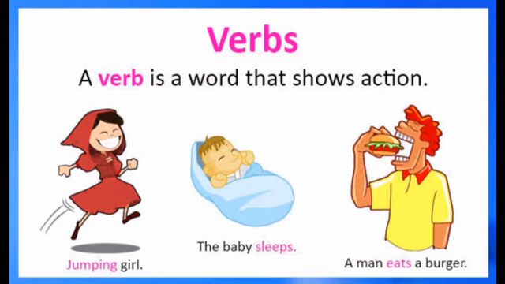Take the second example, a man eats a burger. Here, eats is a verb for it shows the action of the man. What is the action of the man? Yes, eating. So here, eats is a verb because this word shows the action of the man. Dear friends, please note that we will discuss the concept of verb and its classifications in the upcoming sessions in detail. Here I have given only the basic definition of the verb, for it is essential to clear the concept of a verb phrase. So now we move to the concept of a verb phrase.